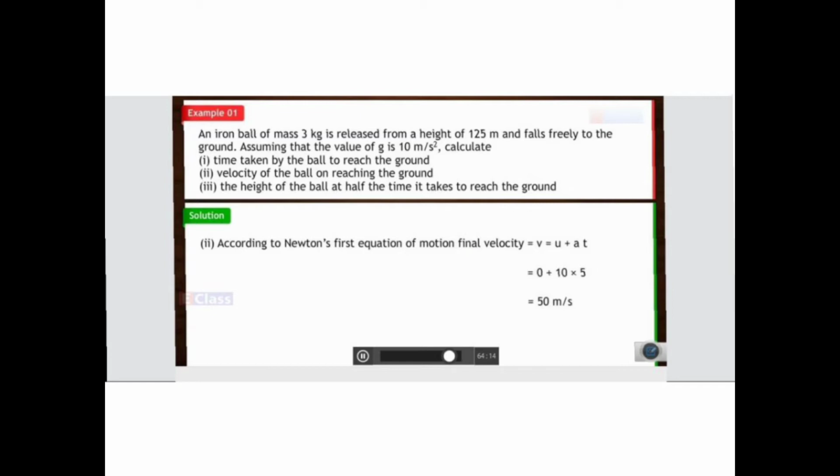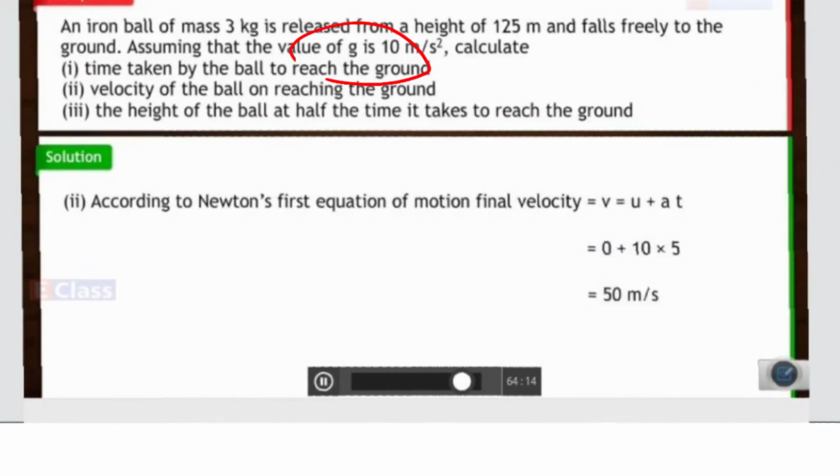From that, now you use the first equation of motion. v is equal to u plus at. Substitute: u is 0, a is 10, and now we got t as 5. So 10 into 5, 50 meters per second is your velocity when it is touching the ground, and it takes 5 seconds to touch the ground.